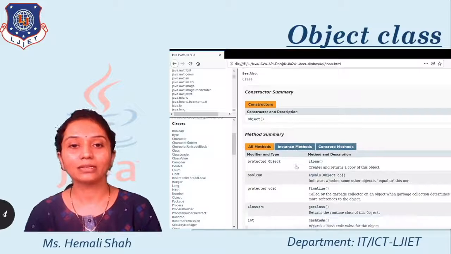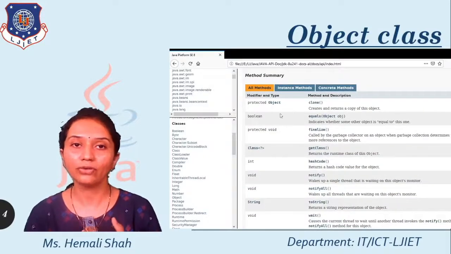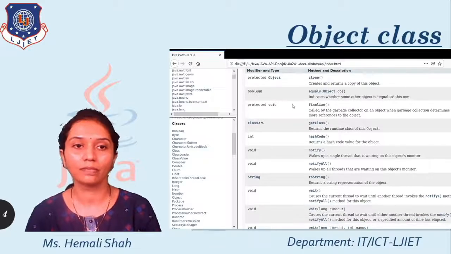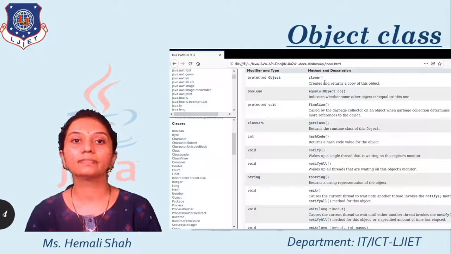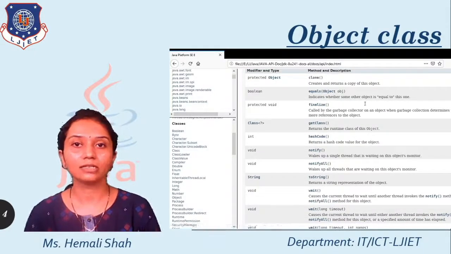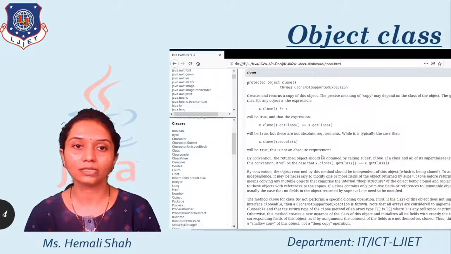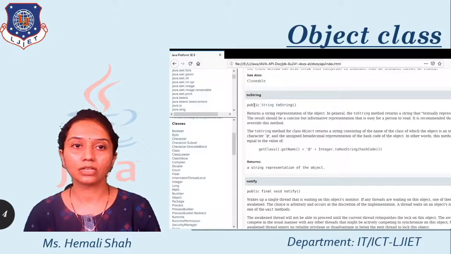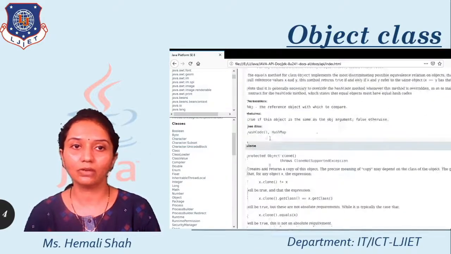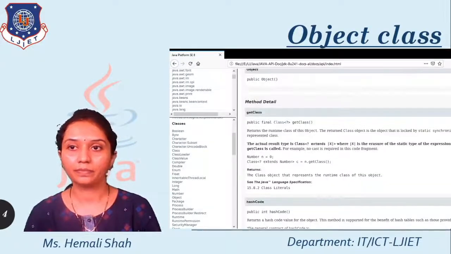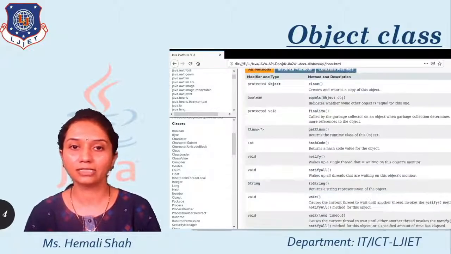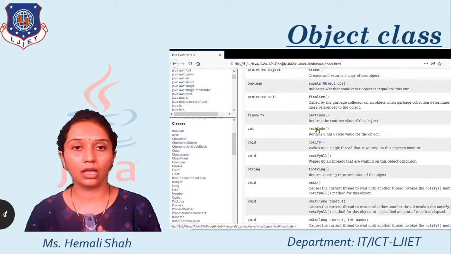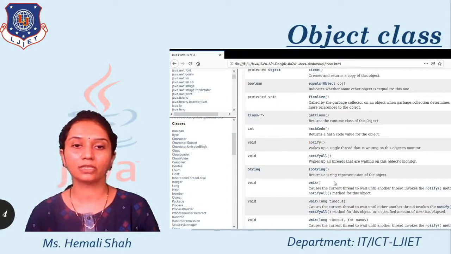So what are the methods available in it? If you have this API, you can find all the methods from the API also. This is the return type of the function, this is the function name, and this is the description of the function, and you can view the whole description by clicking on the function. This is the toString function available over here. Like that, the whole function list is available. By clicking on the function link, you can get more description of it, right?